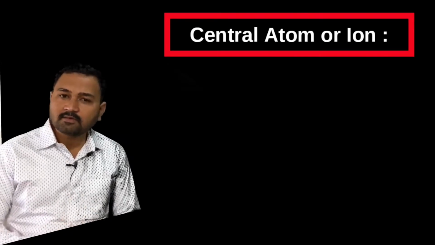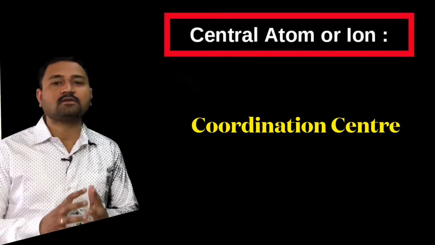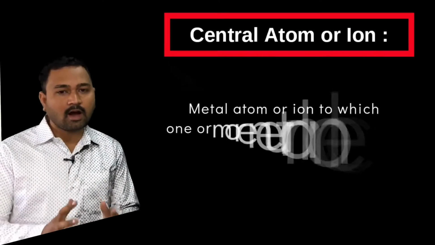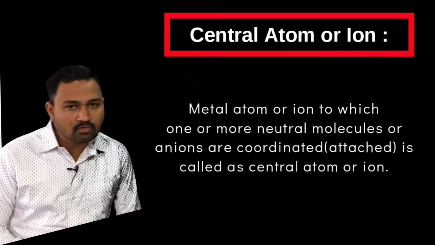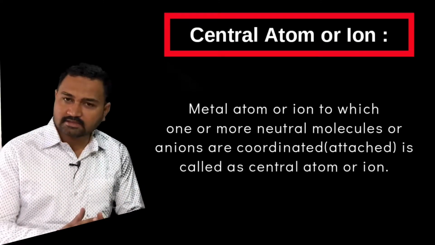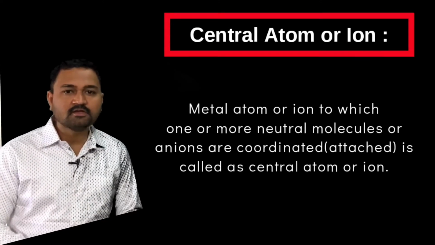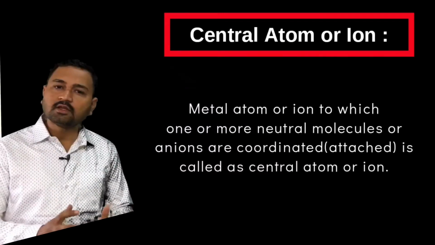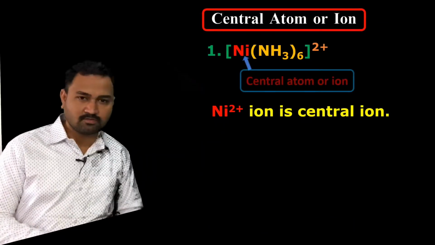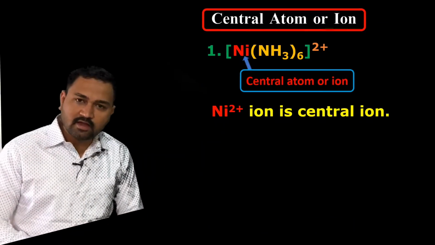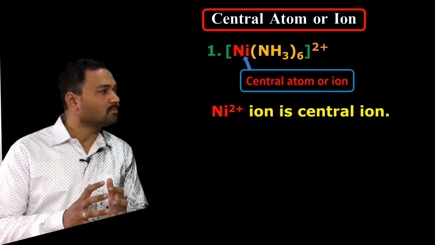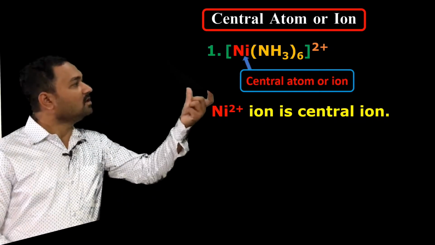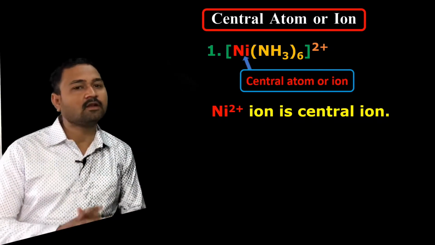The next terminology is the central metal atom or ion. This is also known as the coordination center. The metal atom or ion to which one or more neutral molecules or anions are coordinated is called the central metal atom or ion. Here I have taken 2 examples again. The first one is [Ni(NH3)6]2+, which is a complex ion. In this complex ion, nickel is the central metal ion.